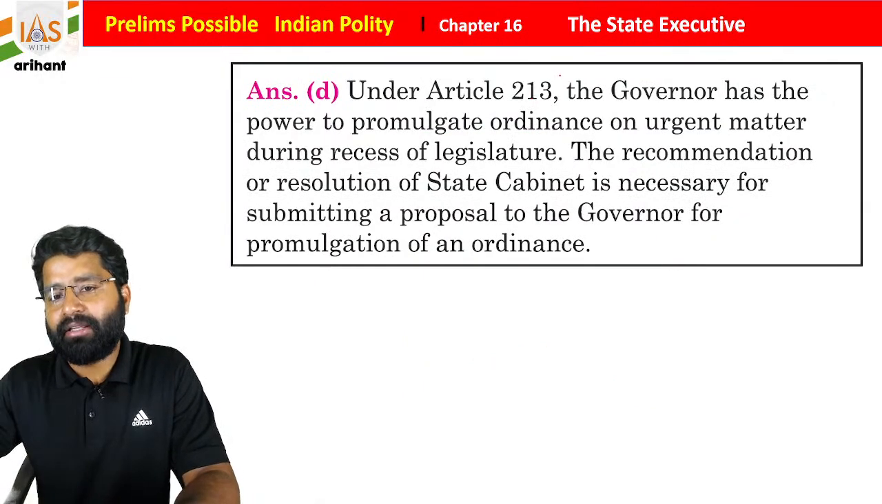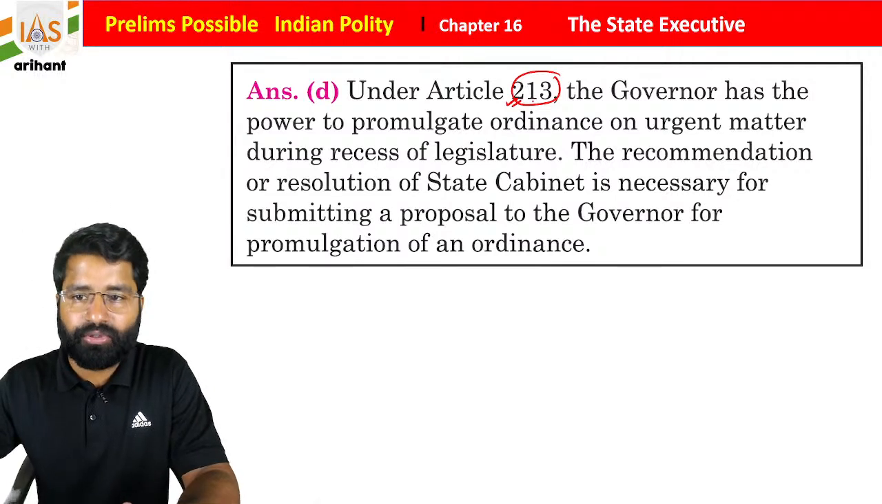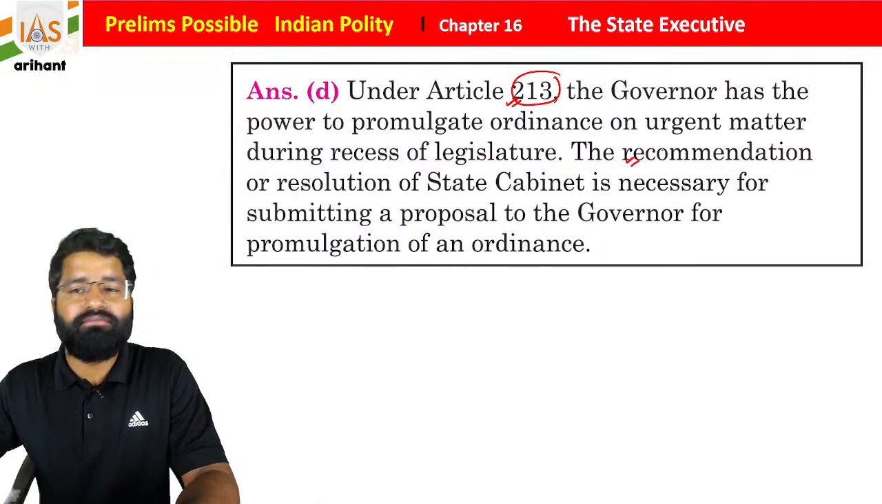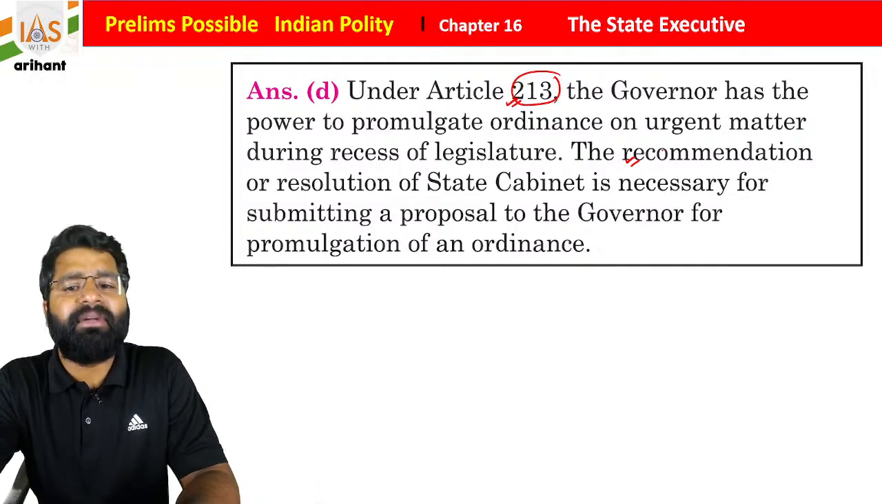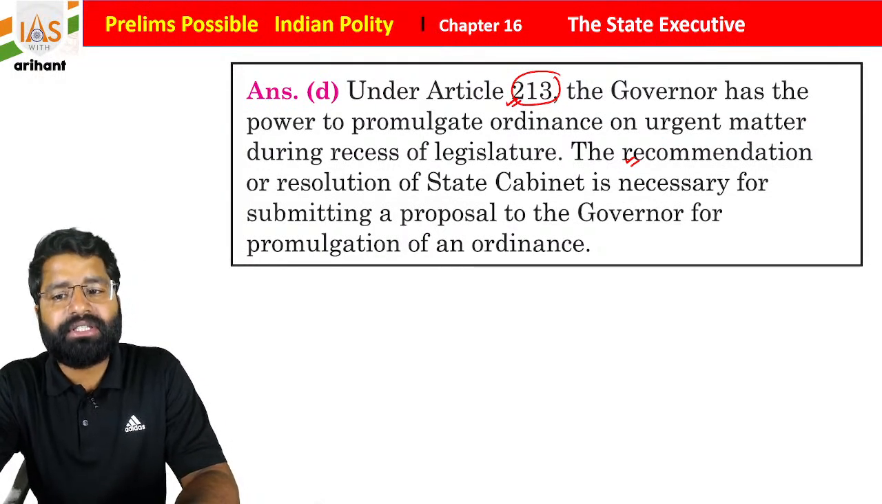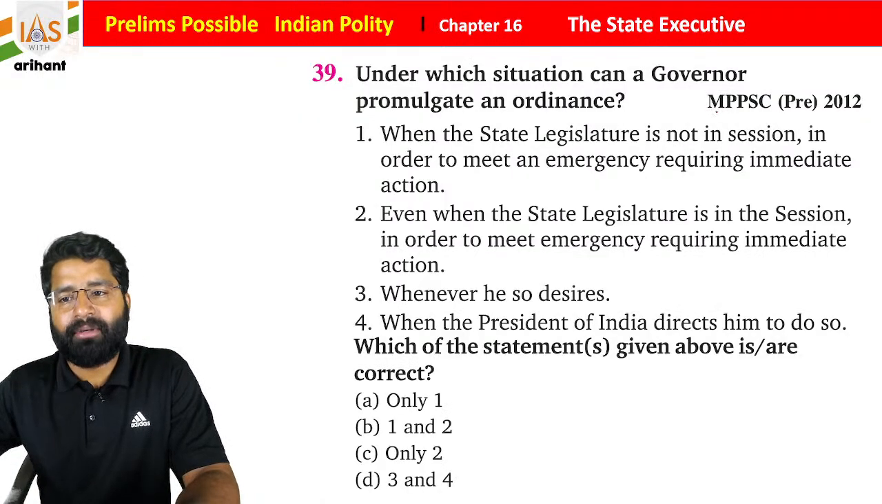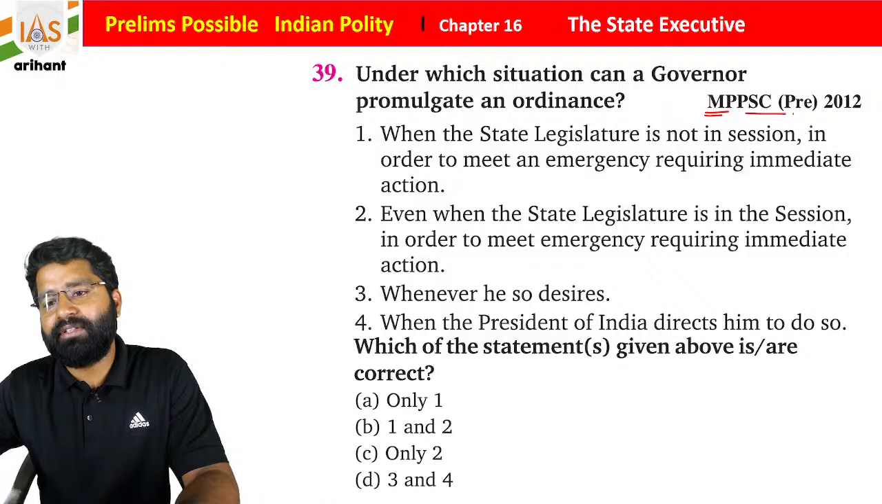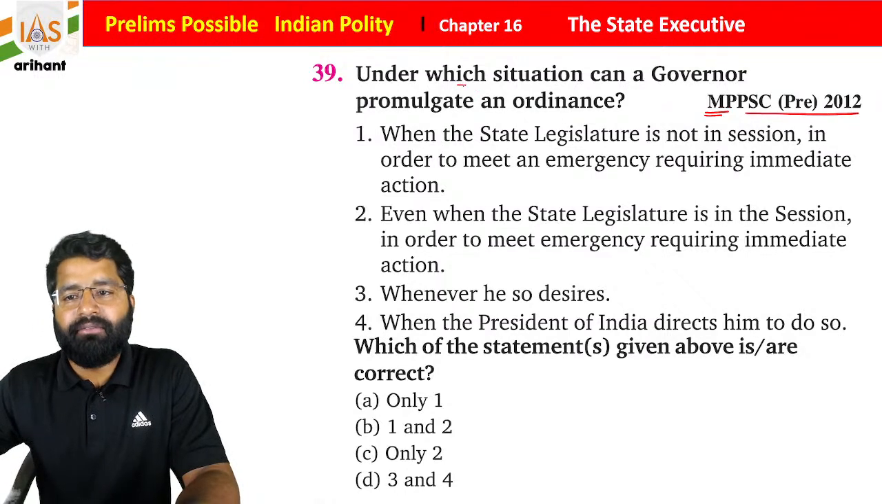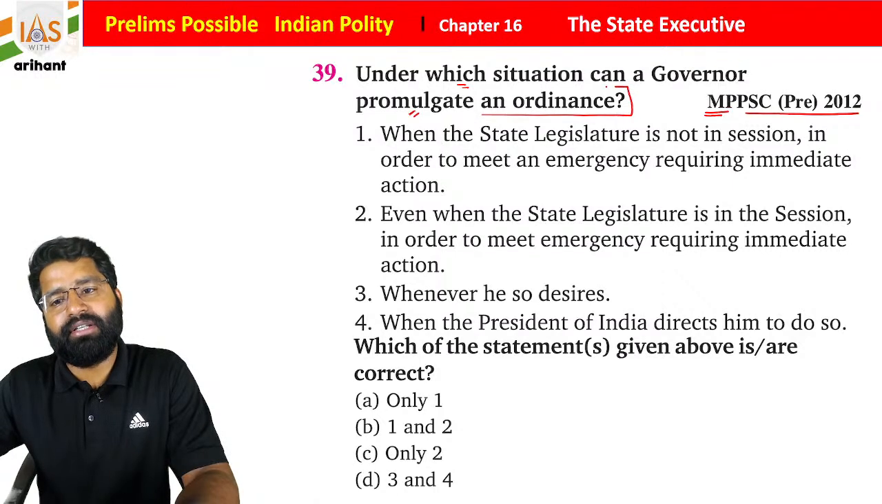By Article 213 he can issue an ordinance, but there should be a recommendation of the state cabinet. I hope it is okay. Now see question number 39. It was in MPPSC pre 2012. Under which situation can the governor promulgate an ordinance? What is the condition when the governor can create an ordinance?